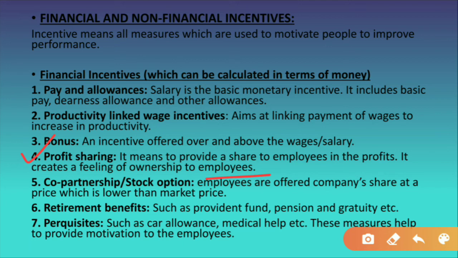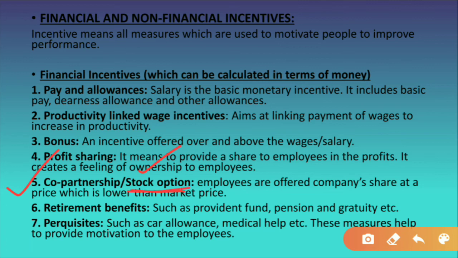Okay, so here the organization should give them a share of their profit, means they should share money with the employees whenever the companies earn profit. That is why it is written, it means to provide a share to the employees in the profit, profit में एक हिस्सा देना अपने employees को, that is profit sharing. Okay, now we will move to the next, that is co-partnership or stock option.